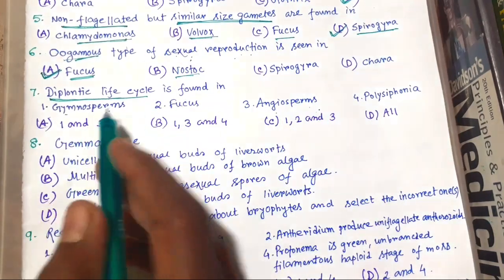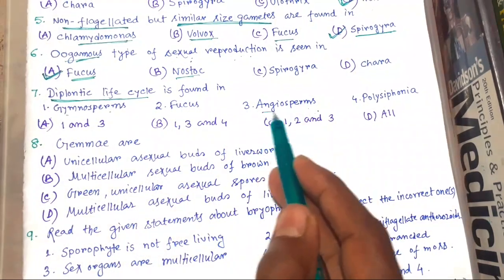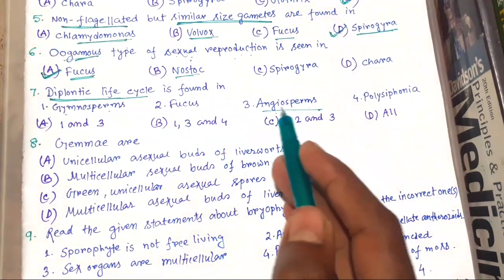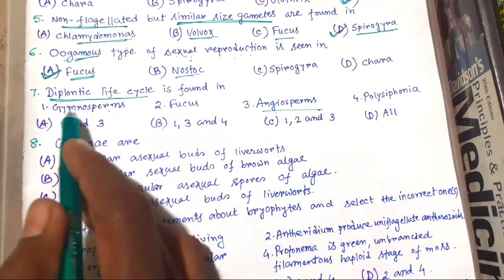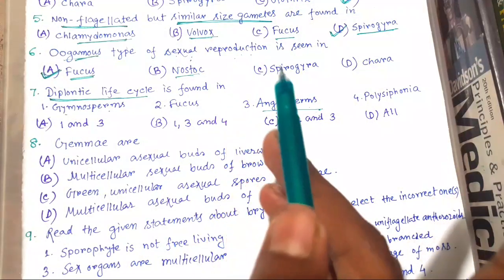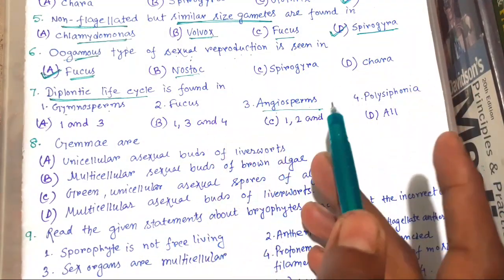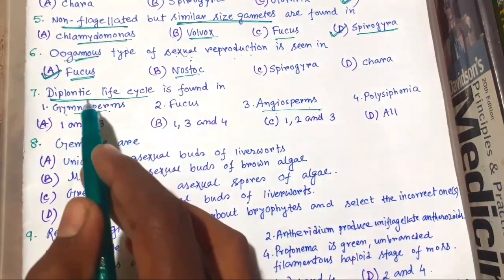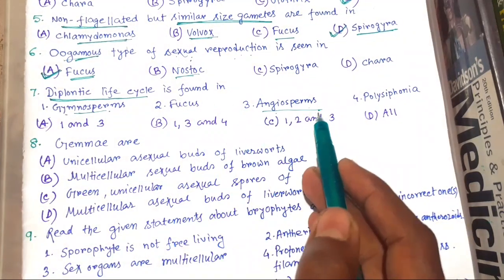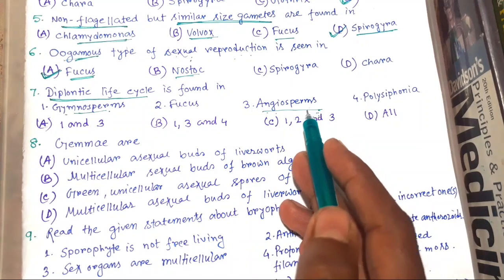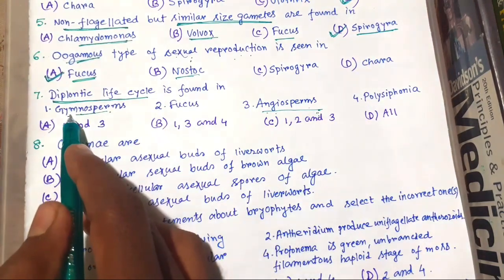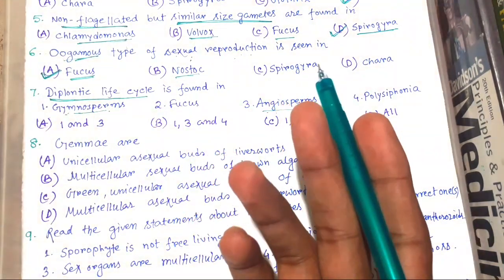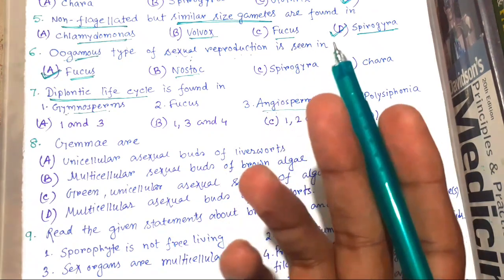But angiosperms are the flowering plants, while gymnosperms are not flowering plants. You should remember it. Both are seed bearing plants, but only angiosperms have the flower, because gymnosperms have no fruit, so no flower.